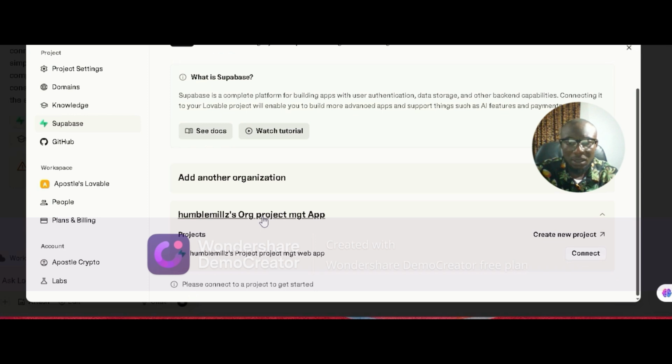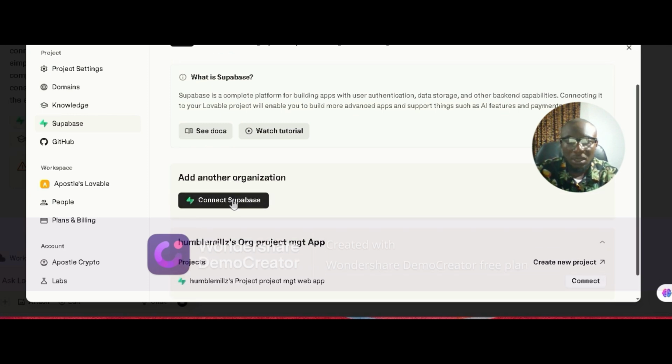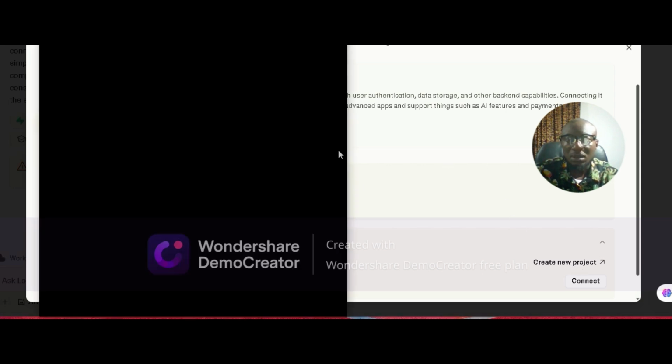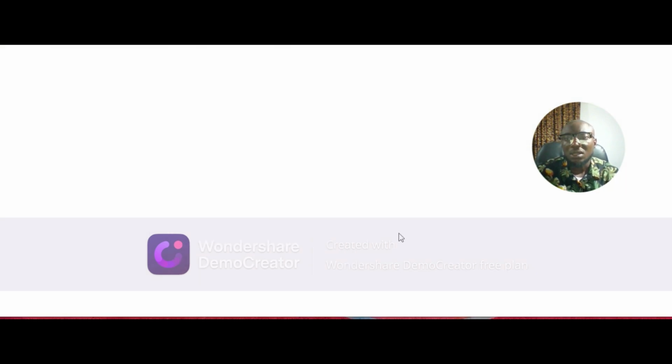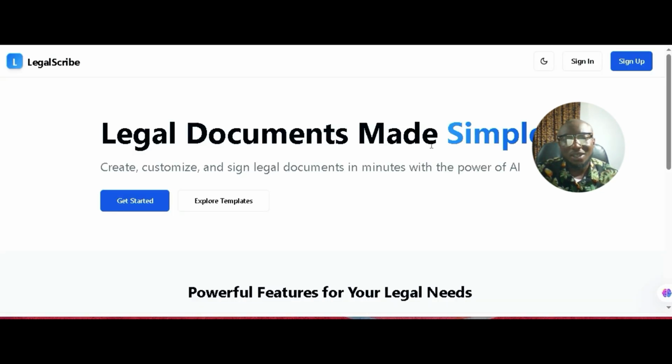Create new organization. Yeah, so the app is here with just a single prompt, right?